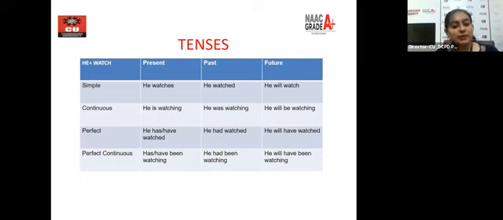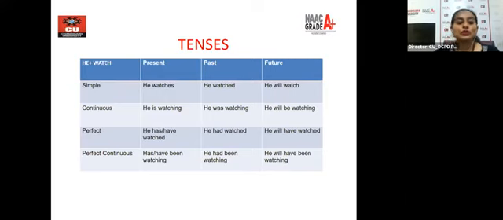Then we talk about past perfect. Past perfect, he had watched. We talk about future, he plus will plus have plus verb plus ed. He will have watched. So understand how we use the different words in the different sentences in the tenses.